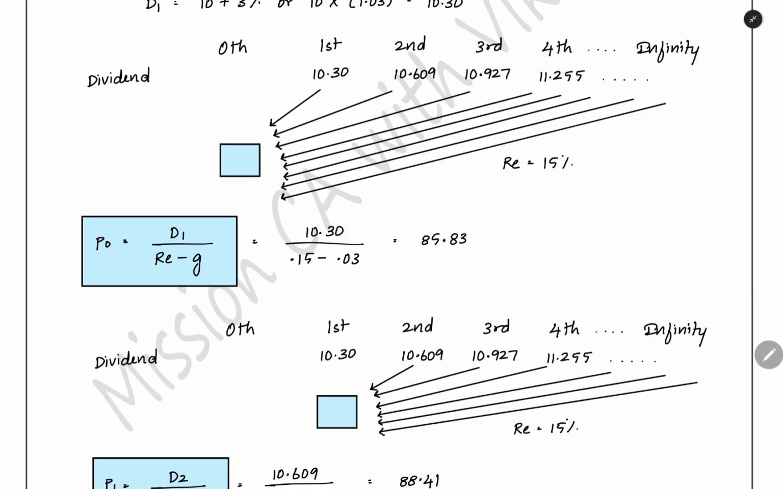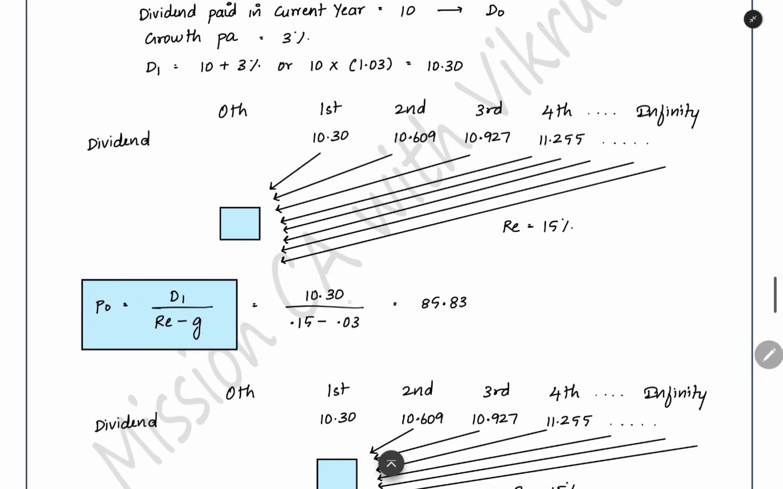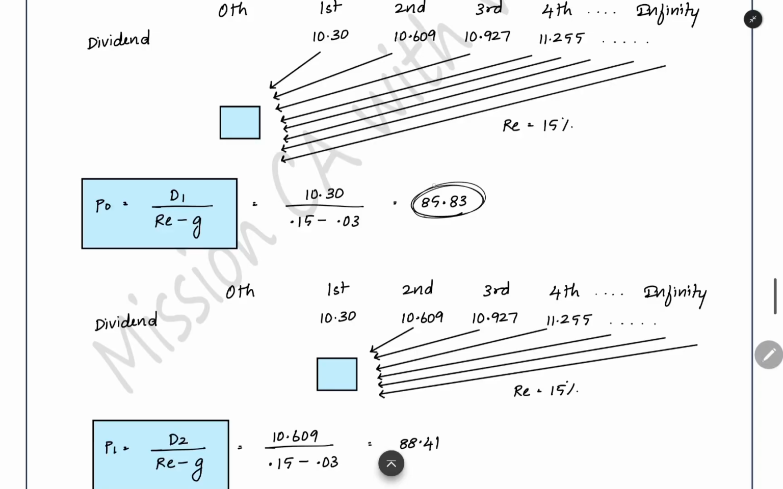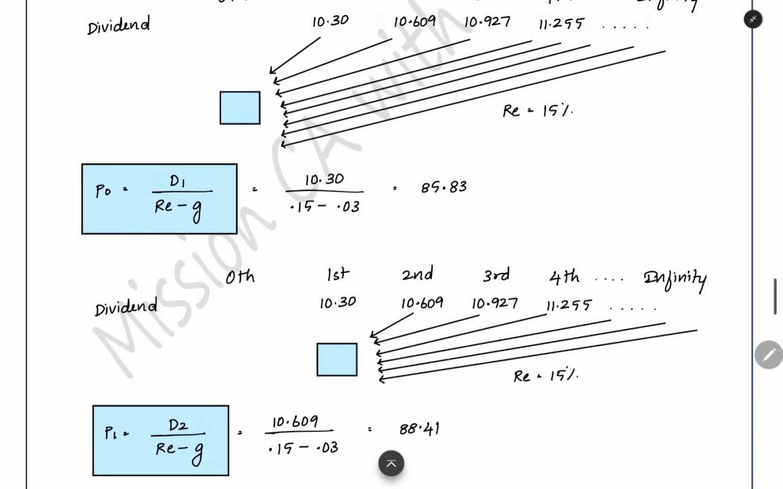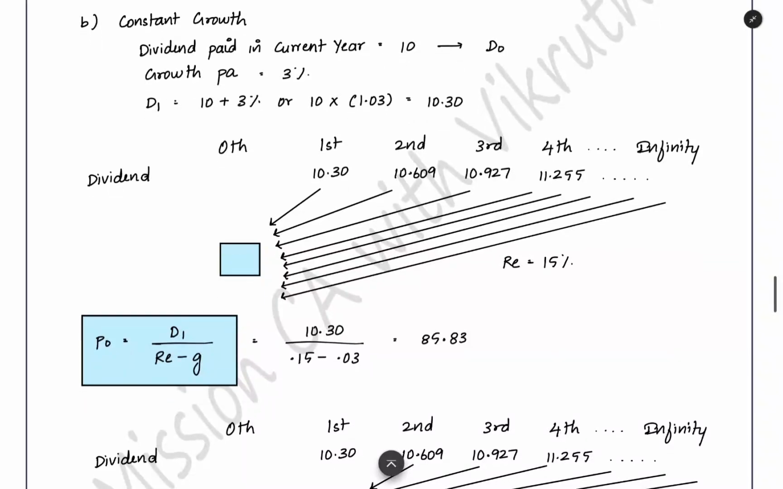G is the growth rate which you are getting every year. Same thing, D1 by RE minus G. If you have no growth in the dividend, it is just dividend by required rate of return. When you are having constant growth, every year growth is there, you have to subtract G in the denominator. You will get the present value. This is the market price of the share, the present value of all the future cash flow that you are going to get. So that's all about the constant growth model.